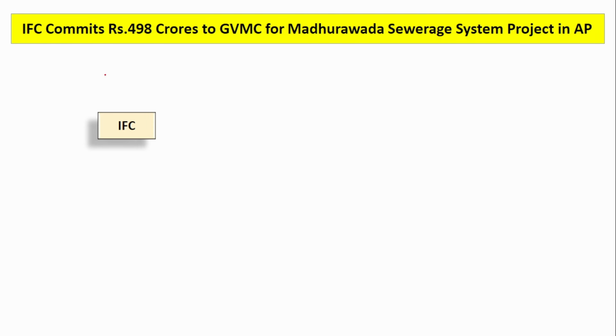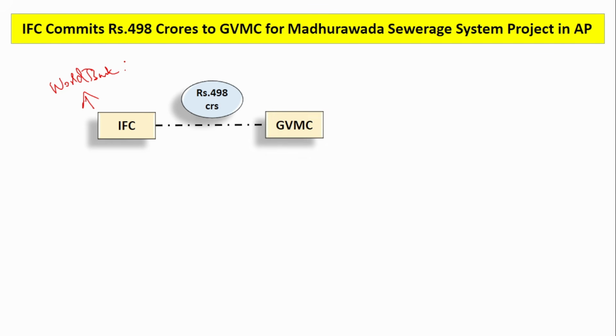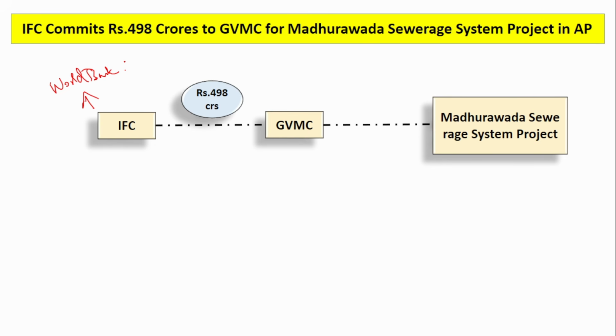Next is International Finance Corporation. This is one of the arms of World Bank. Okay. So it has committed to invest 498 crores. In whom? In the Greater Visakhapatnam Municipal Corporation. For what? For Madhurwada Sewage System Project. This is in Visakhapatnam. So in this sewage project, 498 crores will be invested by the International Finance Corporation.